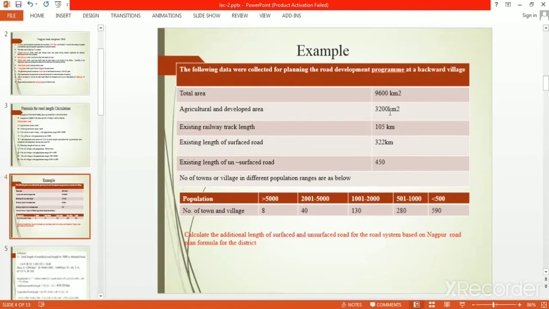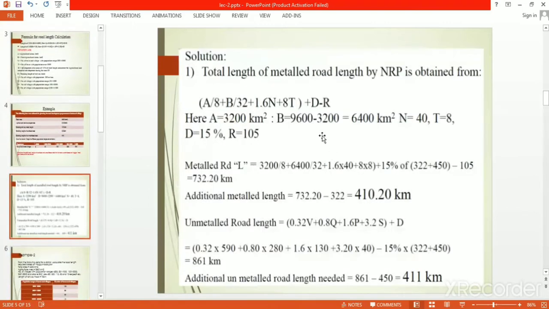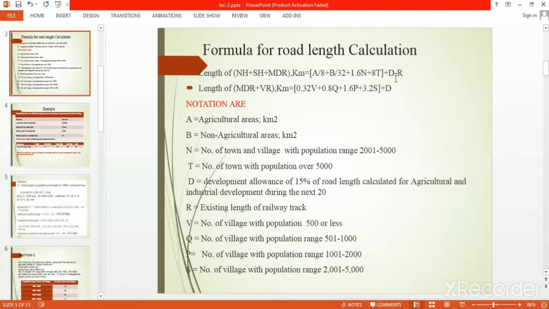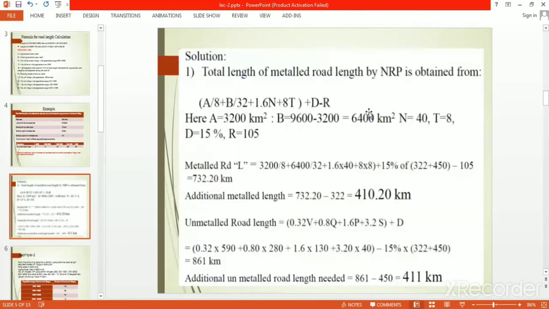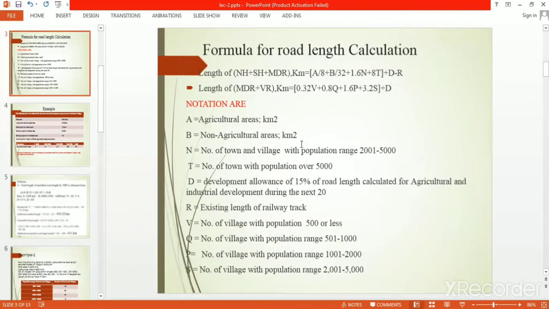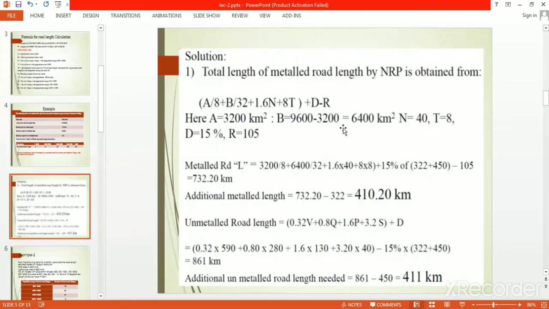So we simply subtract this, and we get that. Another parameter: A is 3200, the agricultural area according to the Nagpur road plan formula. This is the formula. B is the non-agricultural area. The total area is given and the agricultural area is given, so if we subtract, we get B, the non-agricultural area.